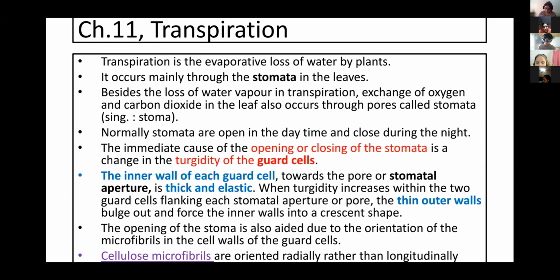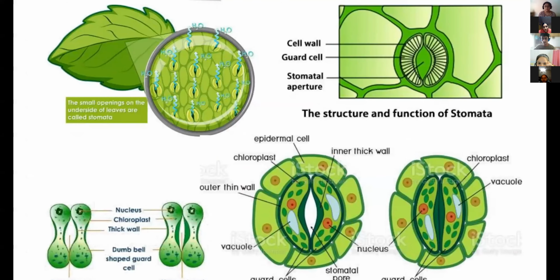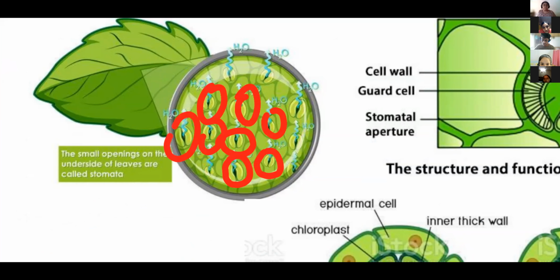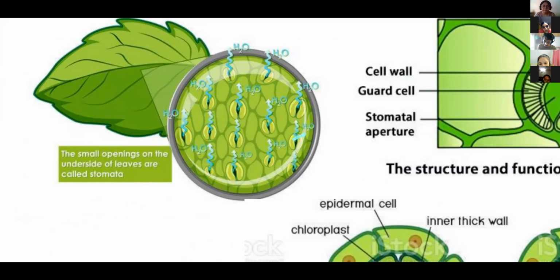Now, understand over here, turgidity of guard cells, right? See, first of all, here the leaf, and when we take a section, then we can understand that over here in that epidermis layer, stomata are present. These are stomata. See, plenty of stomata are present, which perform transpiration.